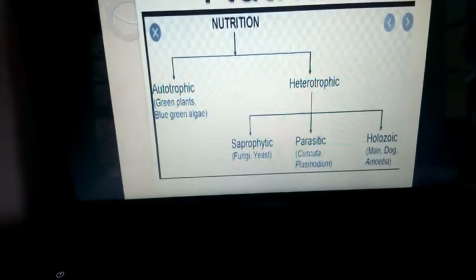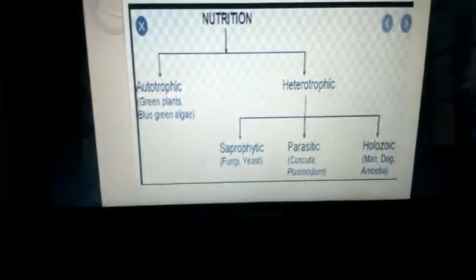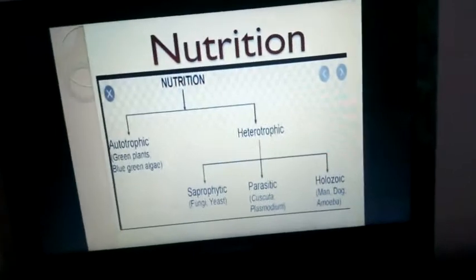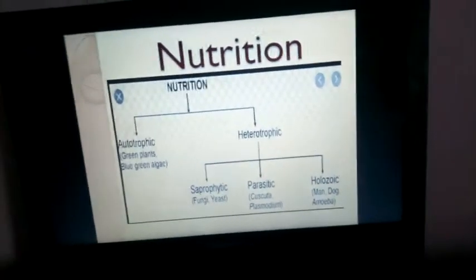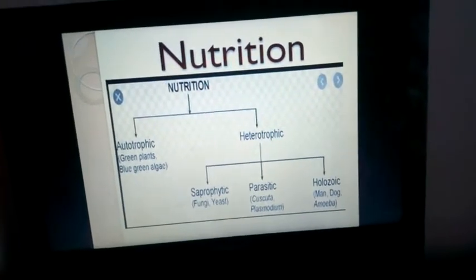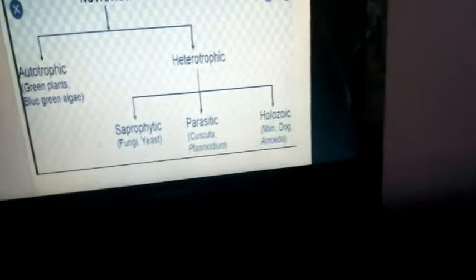Autotrophic nutrition, in which organisms prepare their food on their own by the process of photosynthesis. Heterotrophic nutrition is the nutrition in which organisms depend on other organisms for their food. Heterotrophic nutrition is of three types: saprophytic nutrition, parasitic nutrition, holozoic nutrition.